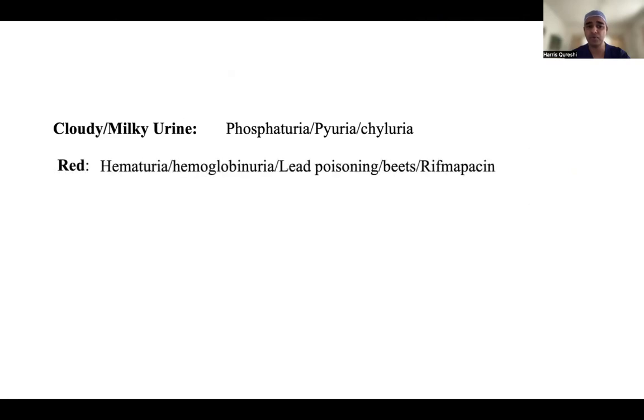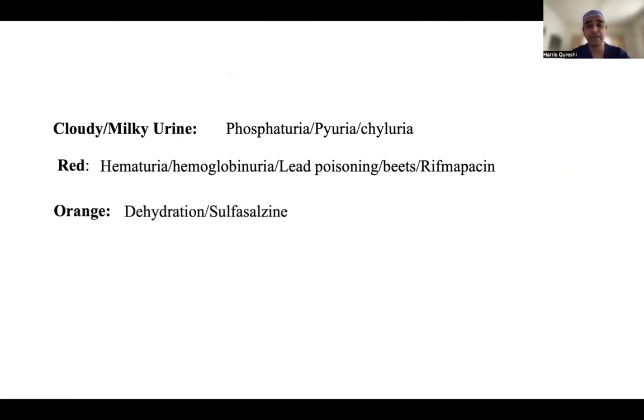It can be red: hematuria, hemoglobinuria because of excessive exercise. Myoglobinuria can be there as well. Lead poisoning, beets, rifampicin, we all know TB drugs can do that. Once I had a lot of beetroots, and my urine color also started changing. So I got a bit afraid. So hematuria is a red flag sign.